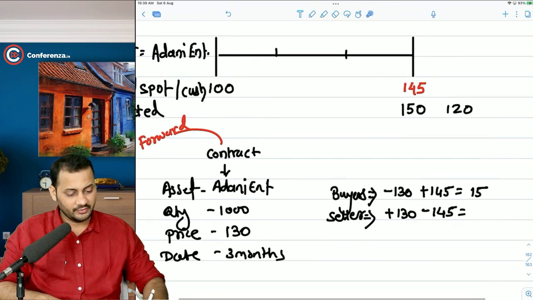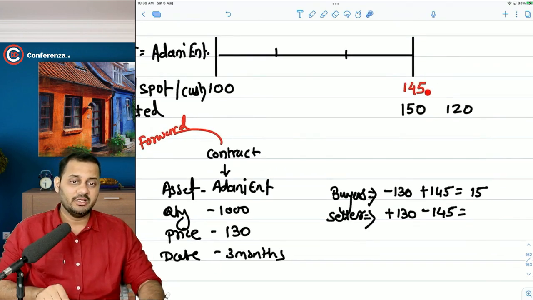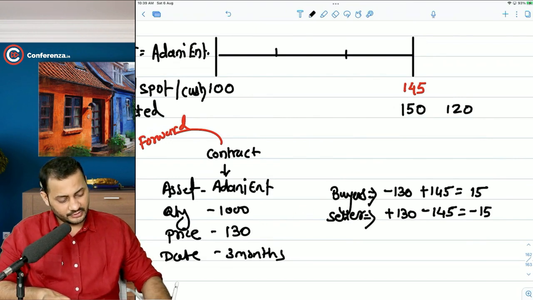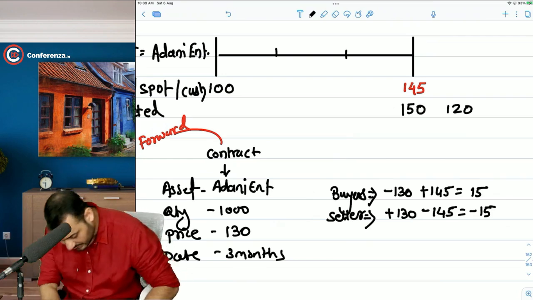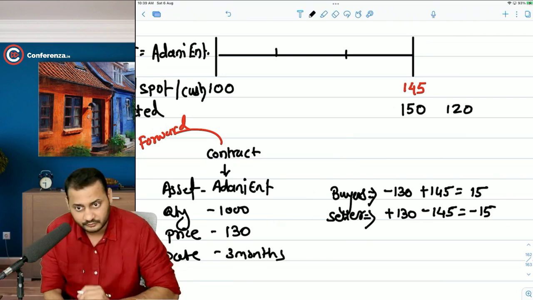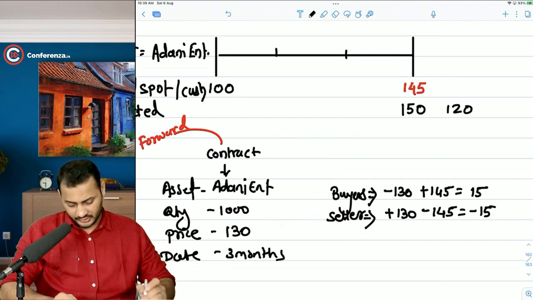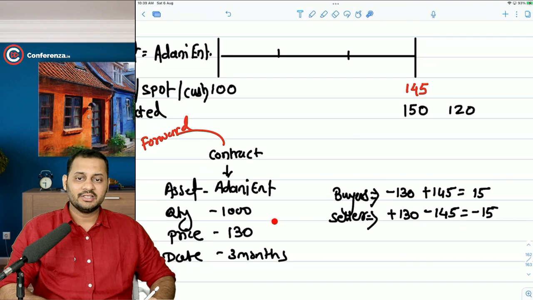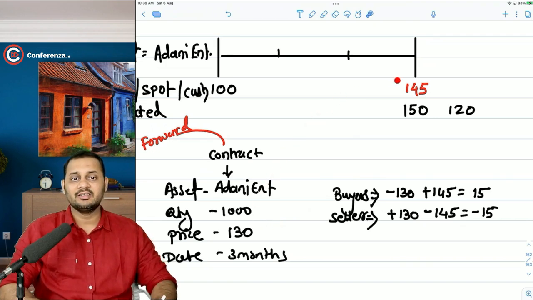So practically speaking, the seller will buy the shares at 145 and sell it to you at 130, and he will be at a loss of 15 rupees. You will buy the shares at 130 and you can sell the same at 145 in the market.